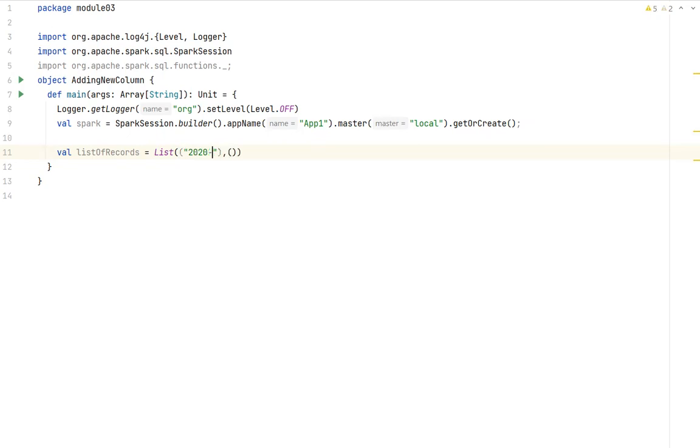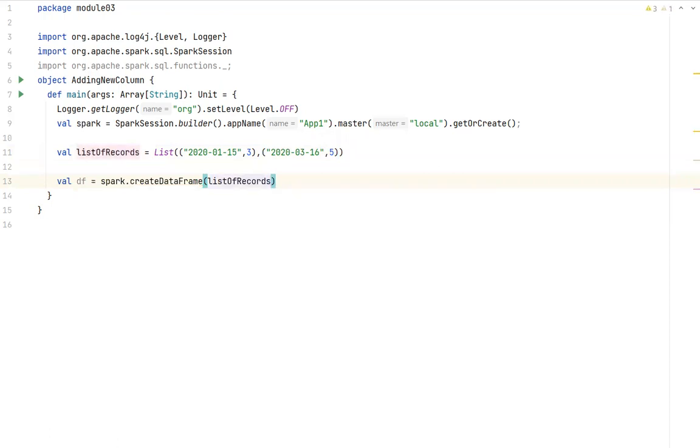So let's store some records. 2020-01-50 something, and comma months to add. Let's say months to add is 3. Second record, 2020-03-16 and months to add is 5. Okay. So first let me create a data frame out of this. So how do we create a data frame? It's very simple. From the collection means what method? Spark dot create data frame, and you will pass list of records.